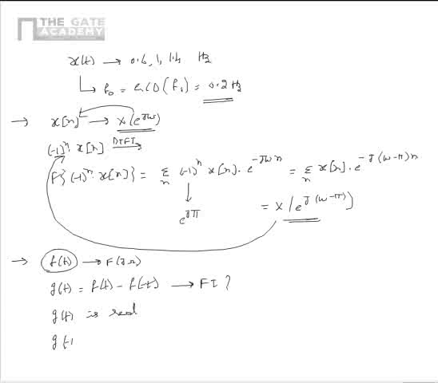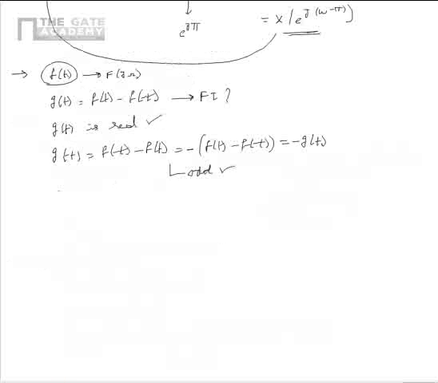If we find g(-t), this is equal to f(-t) - f(t), which can be written as minus of f(t) - f(-t). This is equal to -g(t). From this we can say that g(t) is odd as well. So here we see that g(t) is real and g(t) is odd.